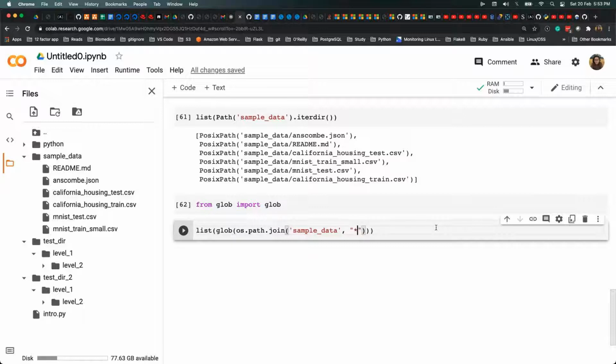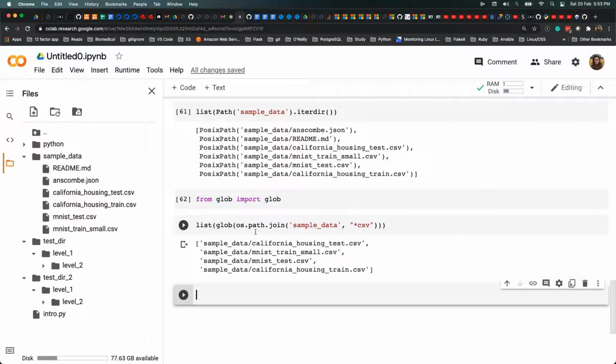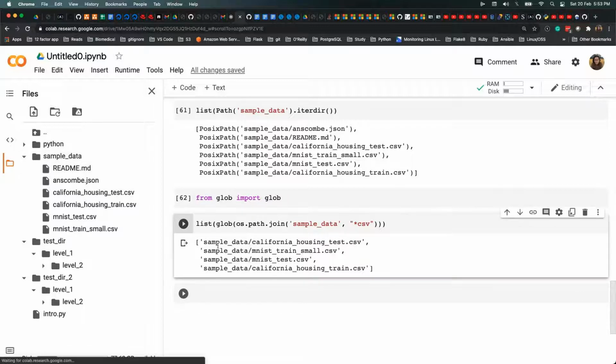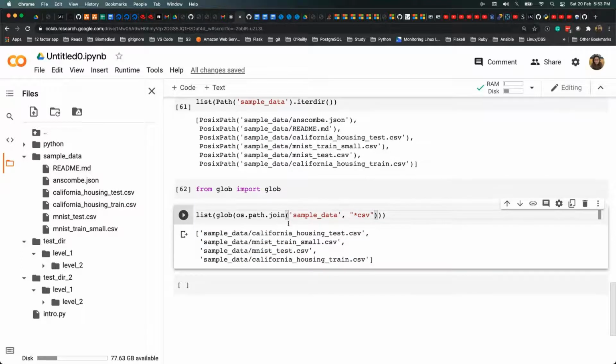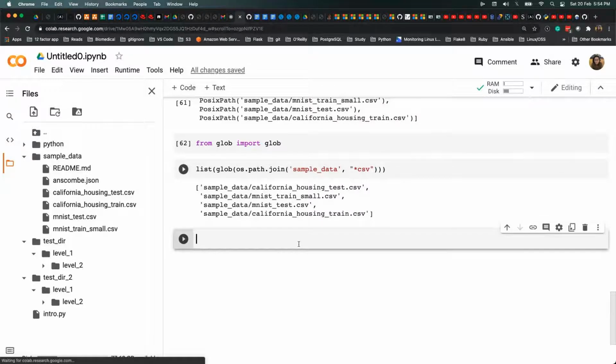This takes a lot of different parameters as well, so you can try that. Right now I'm just showing you how to do it with CSV. Whatever CSV files are there, 1, 2, 3, 4 here inside of sample data, it will return all those depending on whatever wildcard parameters you have provided. So os by default doesn't support wildcards if you want a specific file to be searched or looked for.